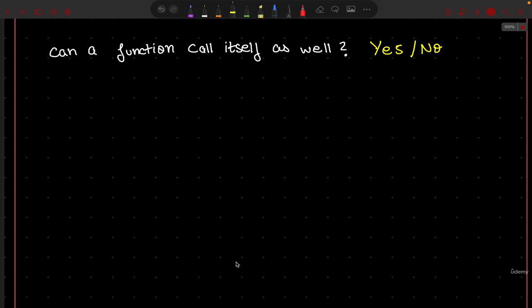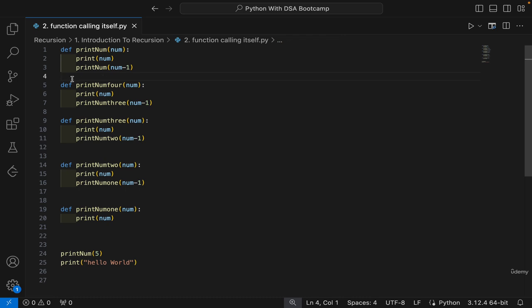Hello all, welcome back, and let us continue our discussion with the question which I gave to all of you in the last class: can a function call itself as well? So now let us understand that and do it directly in the code. This is some code which we saw and wrote last time, to print the numbers from 5 to 1.